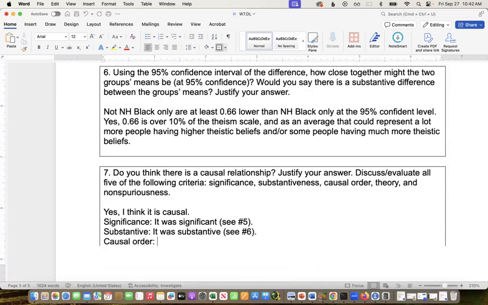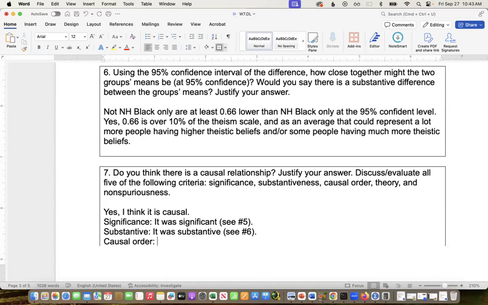Causal order. So this is saying, does how theistic somebody is, the extent to which they believe in God, influence their racial identity? Or is it more likely that their racial identity might influence their theistic beliefs? And so theism is a belief. And so we often think about more stable demographics like gender or race as coming first.